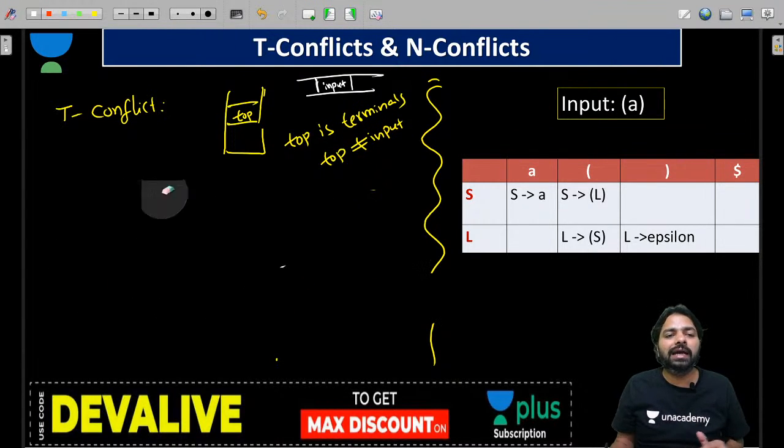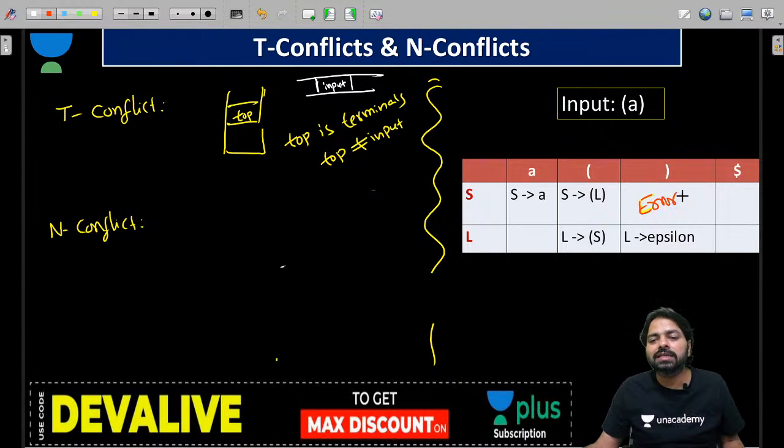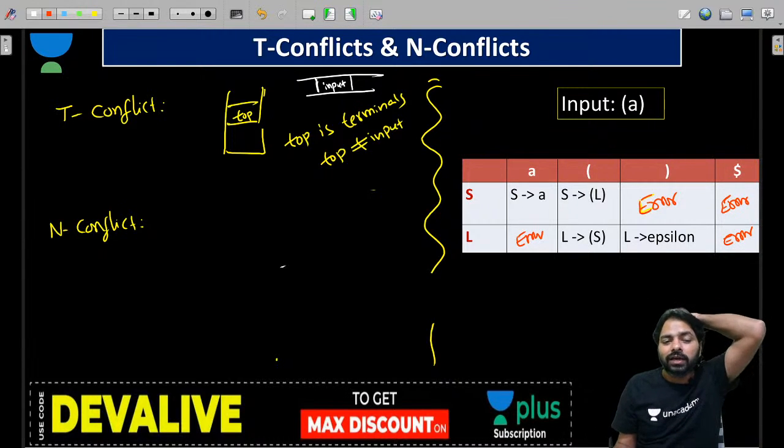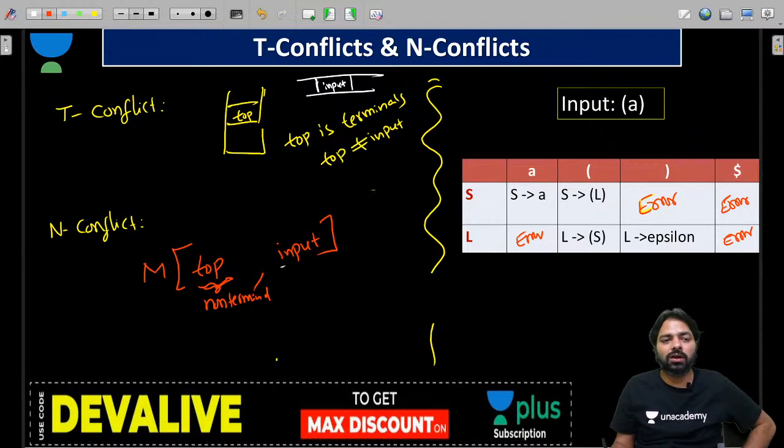Now, when do you get an N conflict? It happens when you go to the table, but these are the blank entries, basically called errors. If you are going to any blank entry, for example, the top of the stack is a non-terminal, so definitely you should go to the table, and the input is the column.